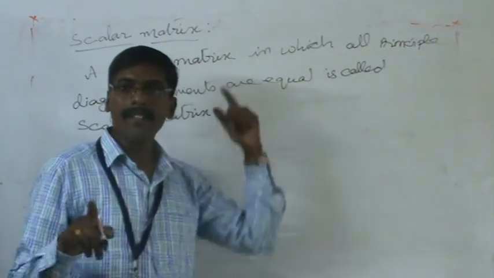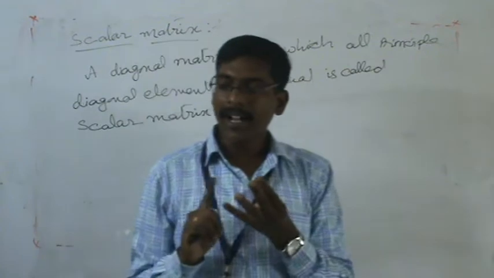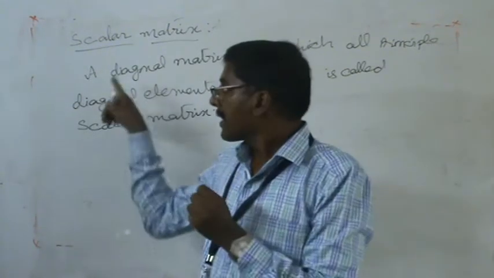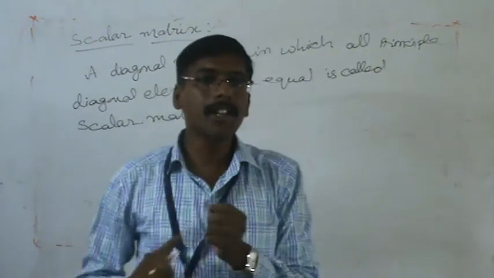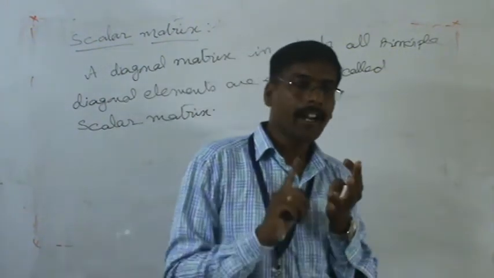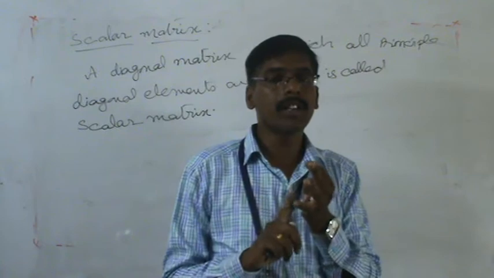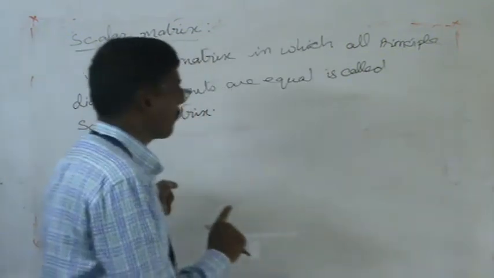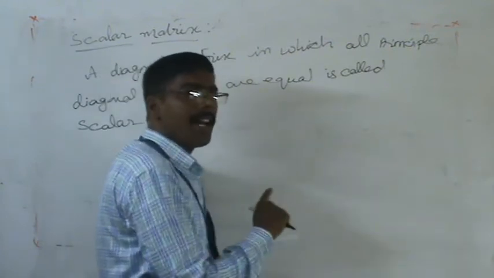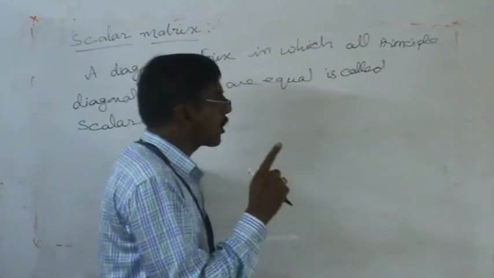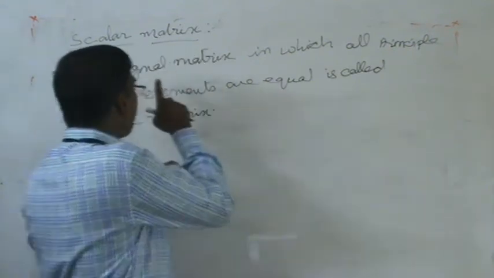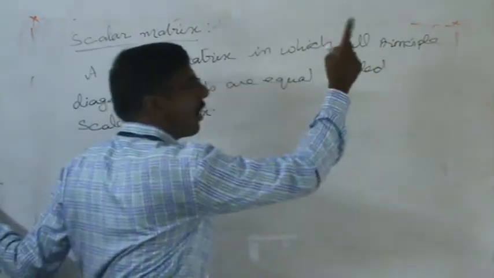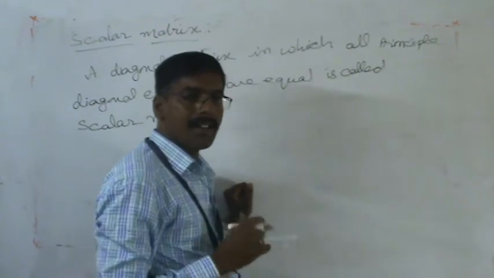So previously we discussed that a diagonal matrix should be a square matrix. Similarly, a scalar matrix should be a diagonal matrix. Already we know the definition of a diagonal matrix: except the principal diagonal elements, the remaining elements are 0. That should be a diagonal matrix. Here, a diagonal matrix in which all principal diagonal elements are equal.